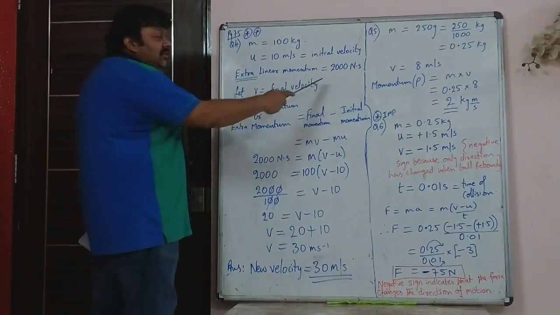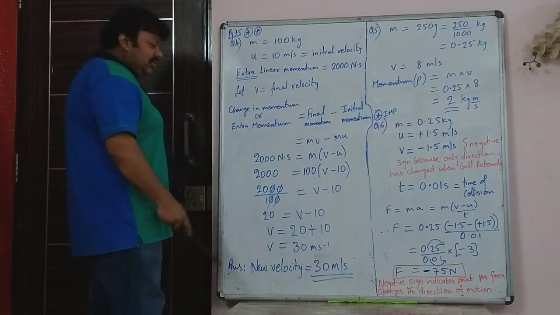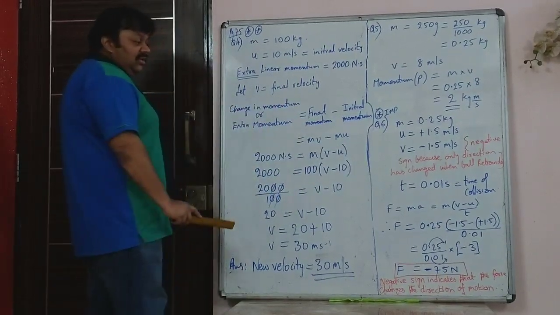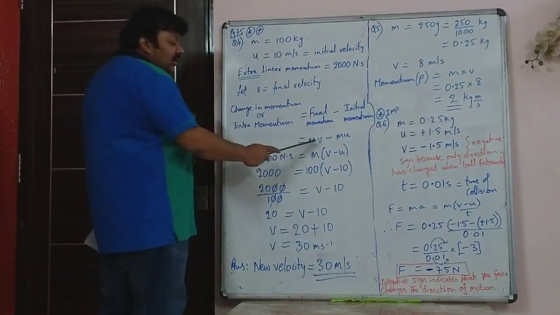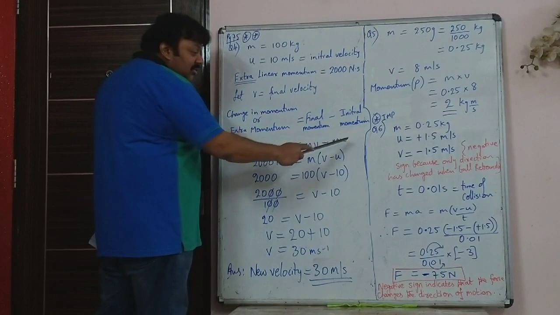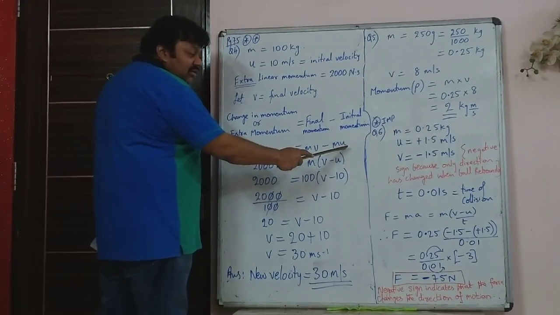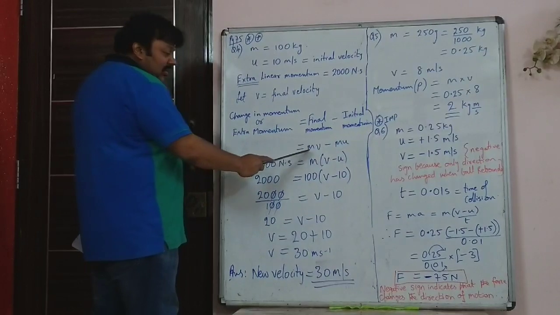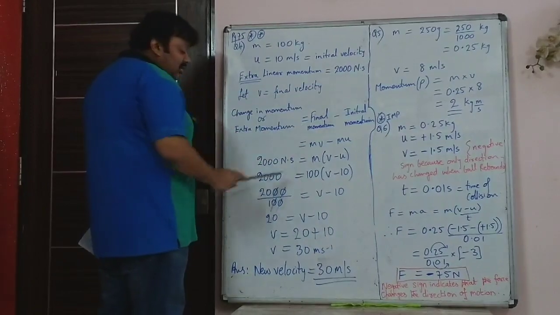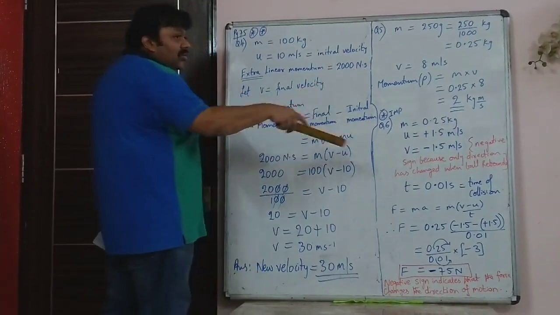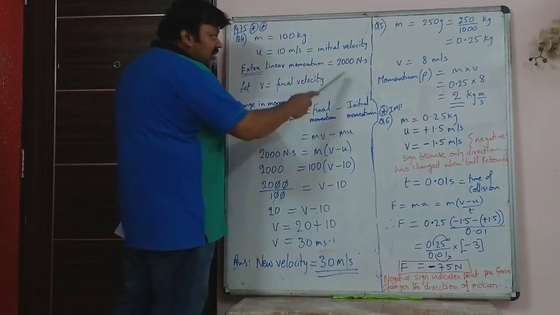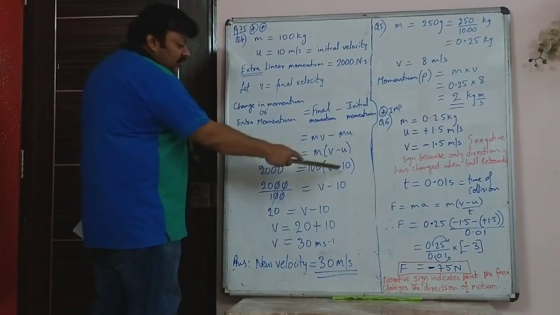So the momentum has increased by how much? 2000. So that extra momentum, or change of momentum, is final momentum minus initial momentum. Final momentum means mass into final velocity v, and initial momentum is mass into initial velocity u, which was given. So m, take it common, out of v minus u. The change in momentum is 2000 Newton second. Instead of Newton second, momentum can also be written as kg meter per second. So 2000 is 100, the mass, into v minus u.